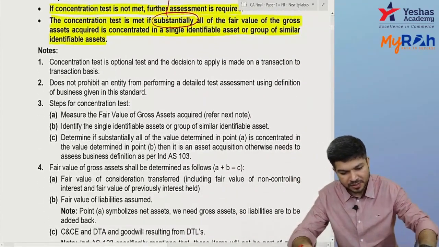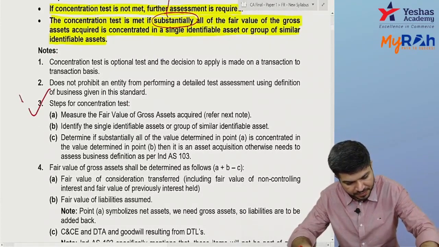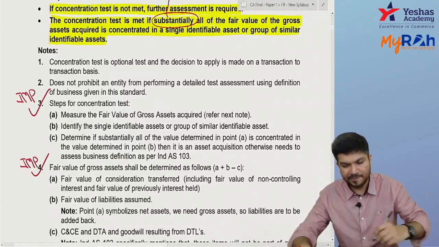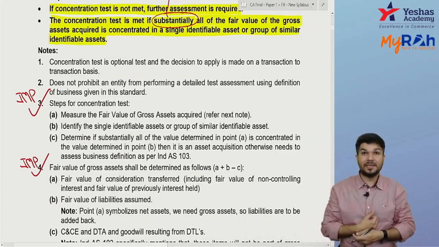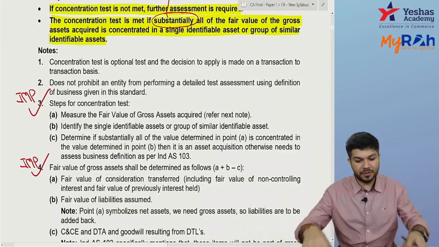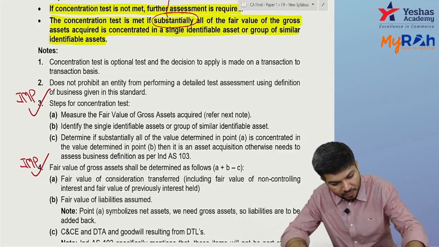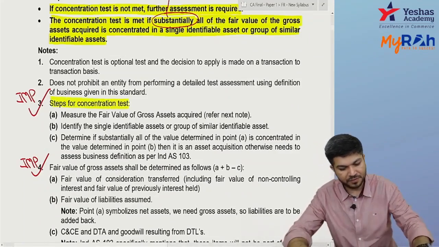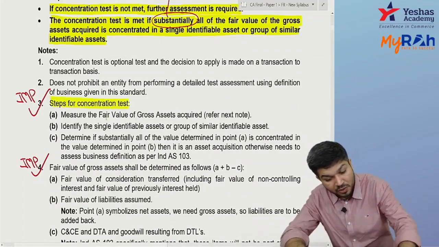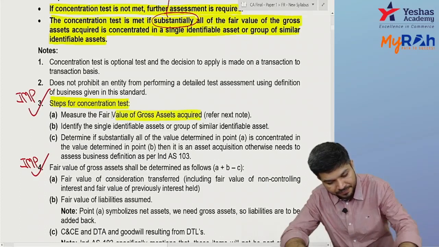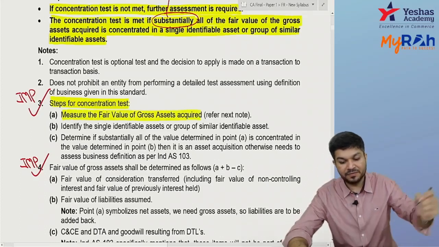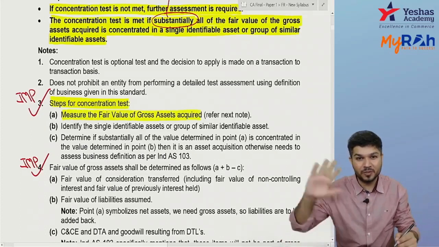Now, step 3 important, step 4 important. Steps for the concentration test. First, you find out the gross asset. So find out the fair value of gross asset total.